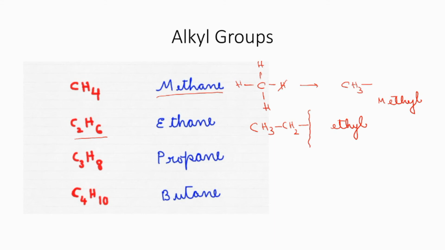Got it? In the same way, one hydrogen atom is removed from propane. So we will write C3H7. That group we call the propyl group. Got it? In the same way, C4H10. If we remove one hydrogen atom from that, what is that group known as? C4H9 it will be. And this group is known as the butyl group.